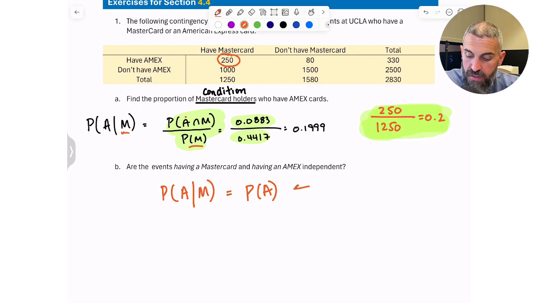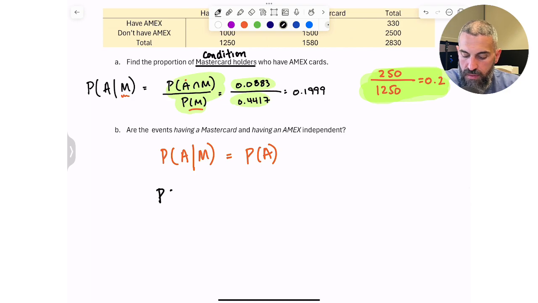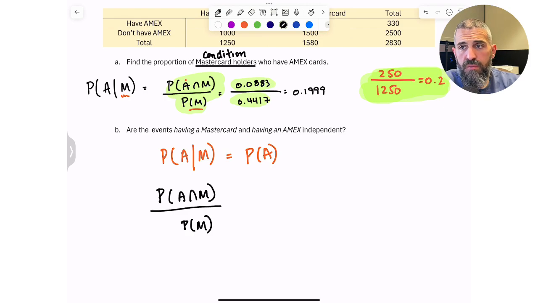That the probability of having an Amex, whether or not you have a MasterCard, is the same. So I would set this up this way. If I were to rewrite it in notation, it would be this, which is what we just calculated, by the way. And I would compare it to this.